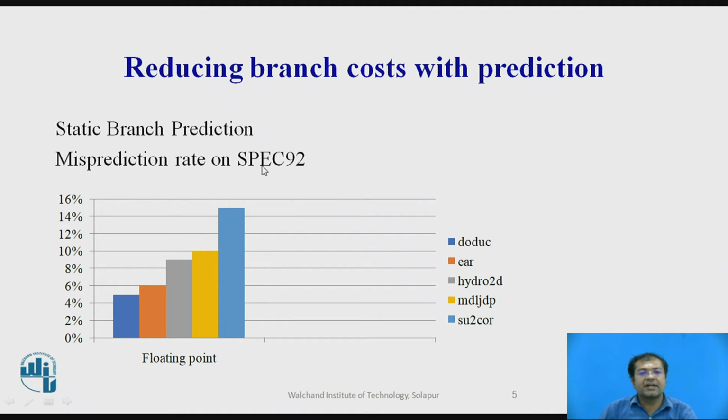Same by considering SPEC, but floating point: with respect to the floating point family, the values of misprediction vary from 5% to 15%.